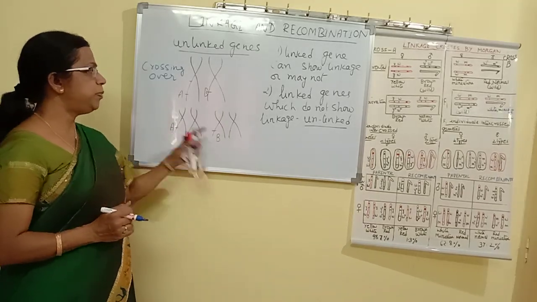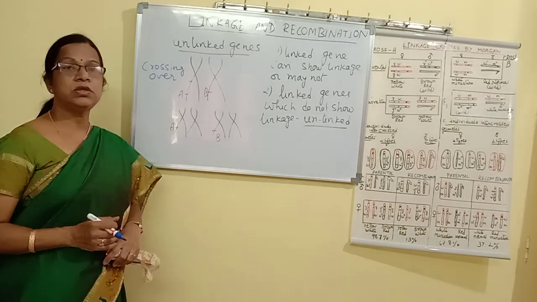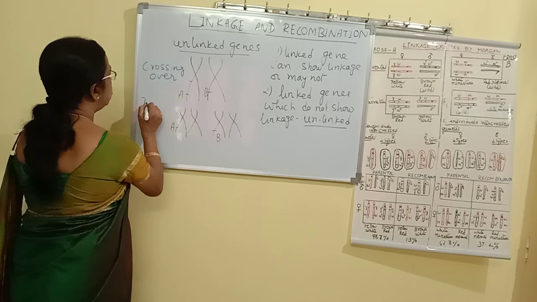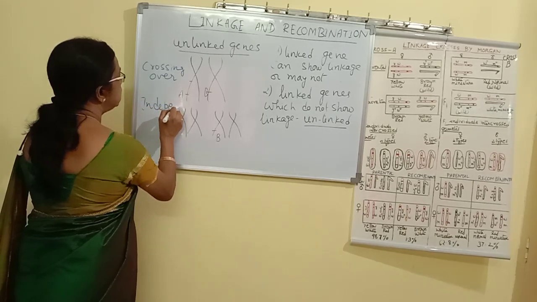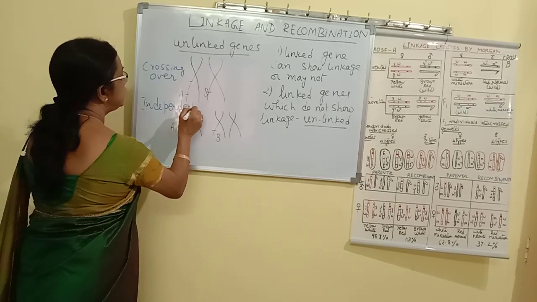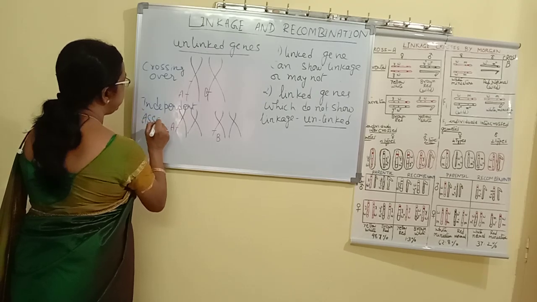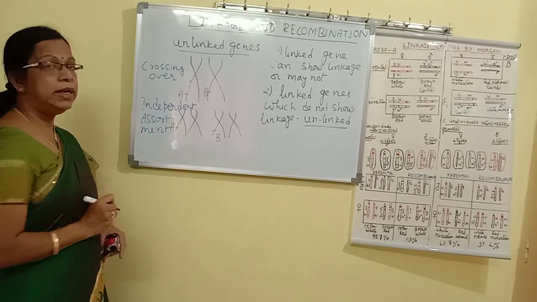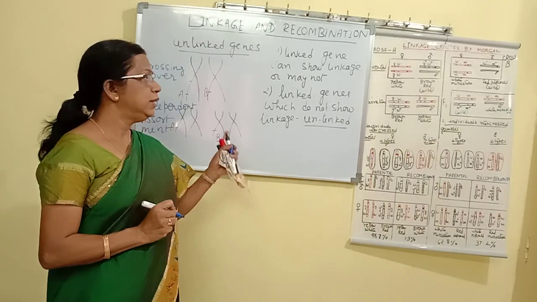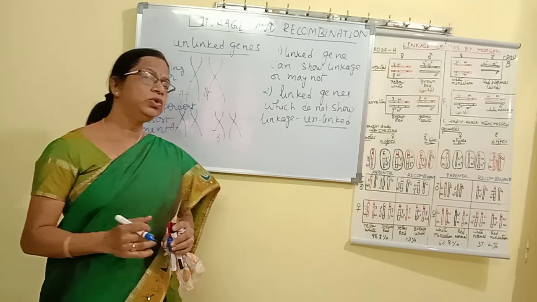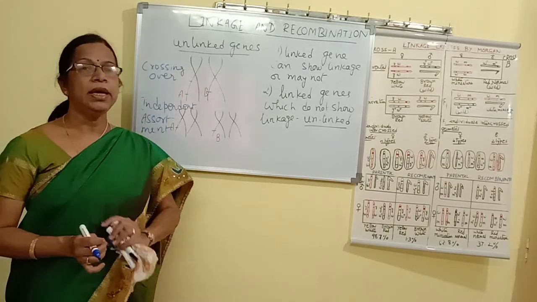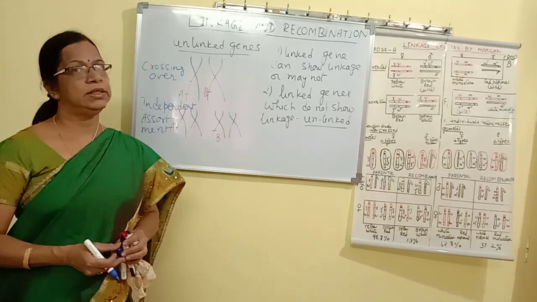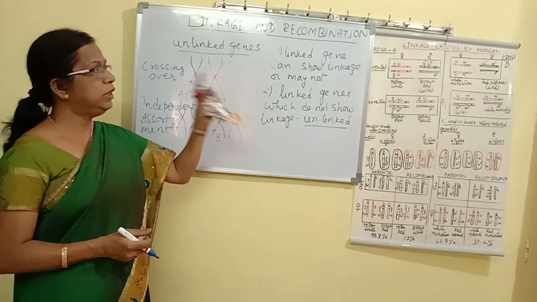If unlinked genes are present on two different homologous pairs, then how can they be separated? Here they can be separated due to independent assortment. That means the unlinked genes can show both crossing over as well as independent assortment, whereas if they are linked genes, they show linkage.